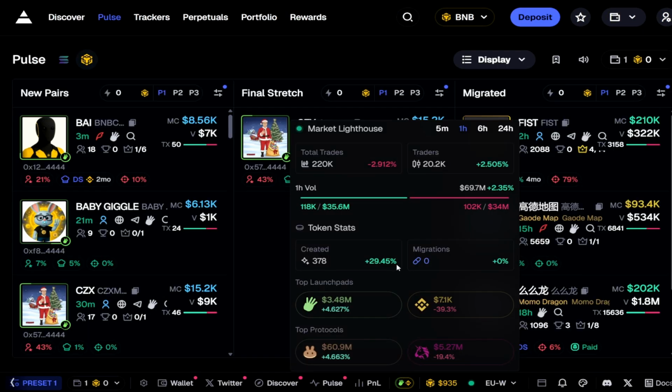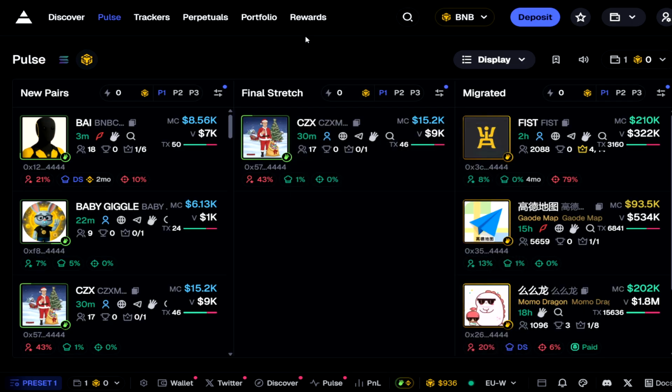The Lighthouse feature below the page shows the market activity, which launchpads are driving the most volume and the amount of tokens that have been created in the recent minutes or hours. Depending on this information, you can decide on which launchpad to trade.